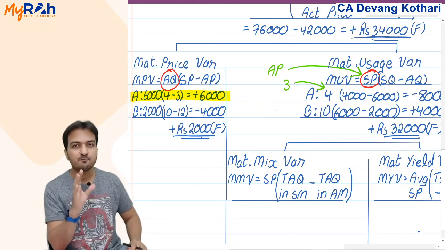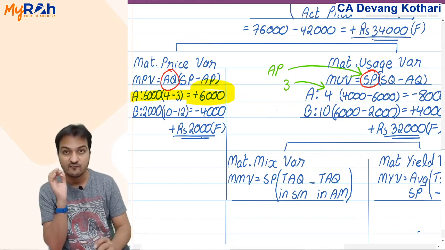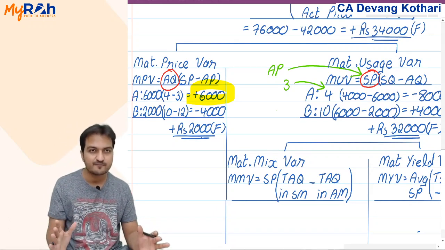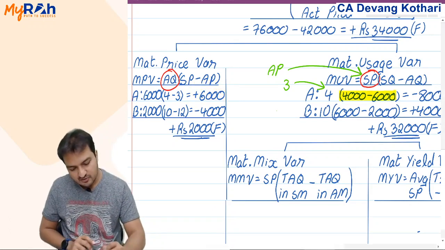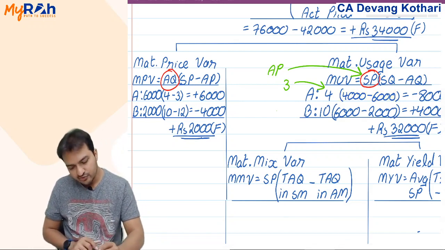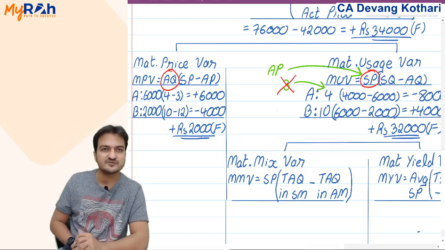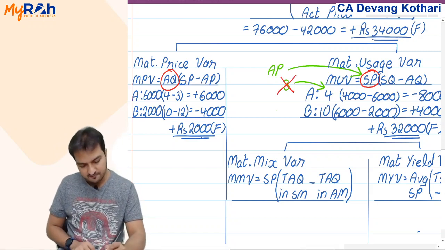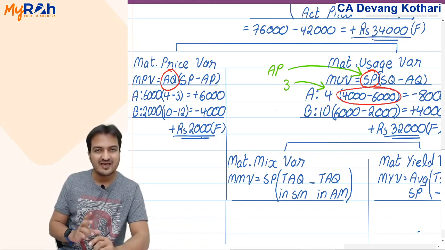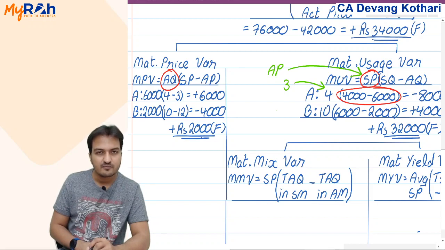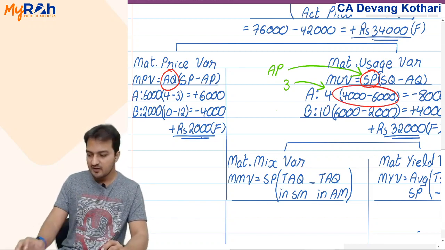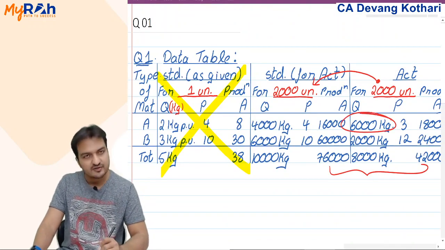If my entire price saving is already shown over here, then now I don't have any more savings in price. Now for this 2000 difference, I should not show the price of 3 rupees. Why not? Because look, don't you see that this 2000 difference is my extra material used, and isn't that 2000 already included in this actual 6000 here?